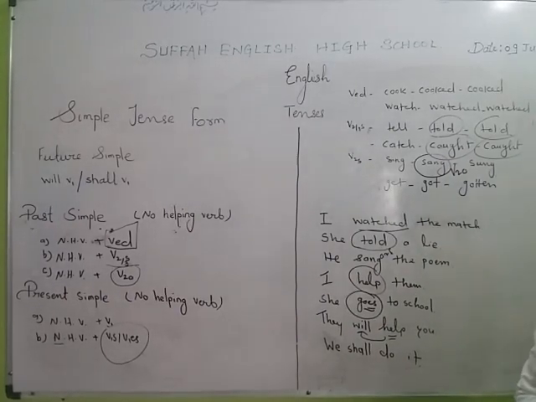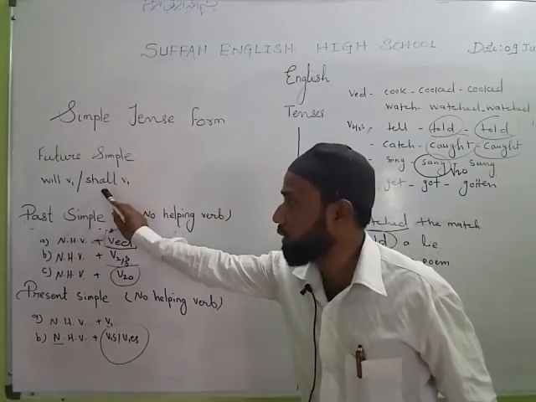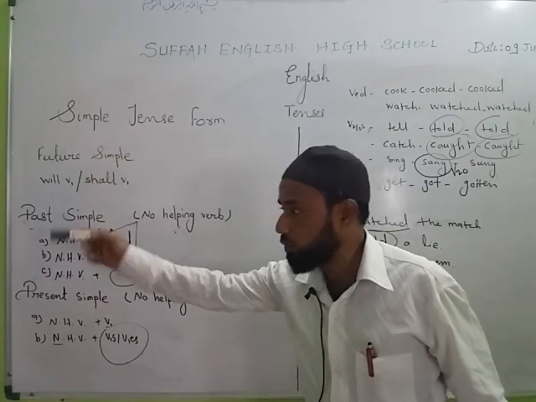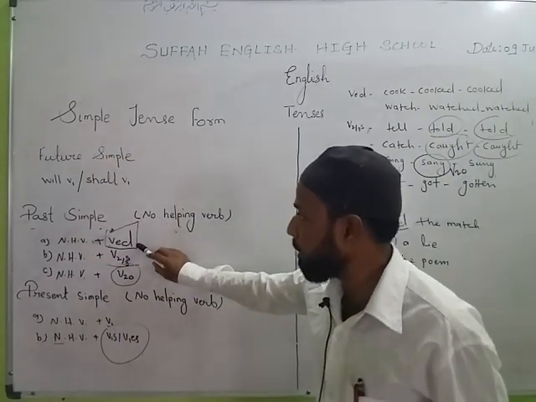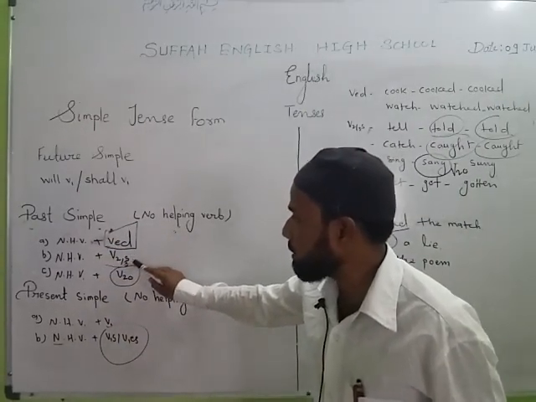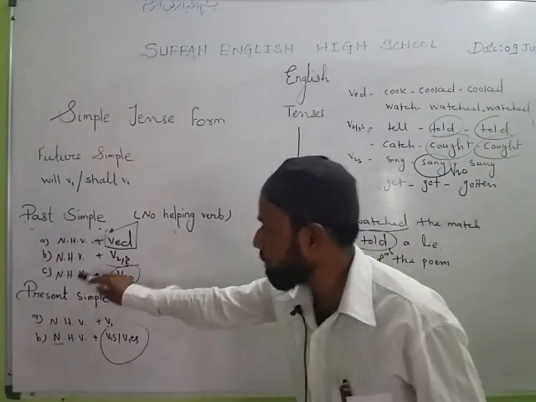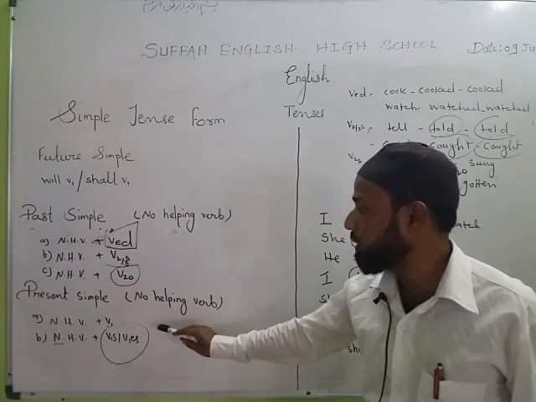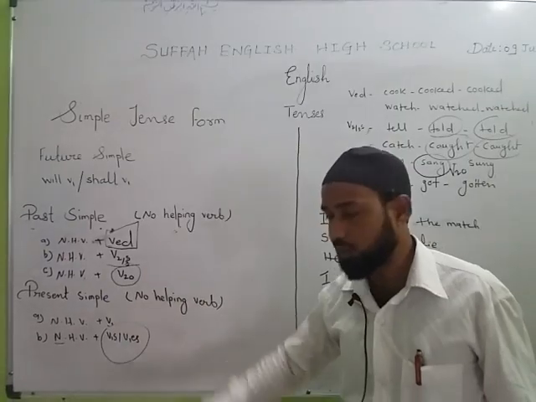So this was the lecture. Recapitulation in short. See, future simple, will, shall, V1. I will go, future simple. I shall help, future simple. Past simple, three methods. ed in the main verb, no helping verb, past simple. V2/V3 without helping verb, past simple. V2O without helping verb, past simple. Present simple, V1 without helping verb, present simple. S or ES, present simple.